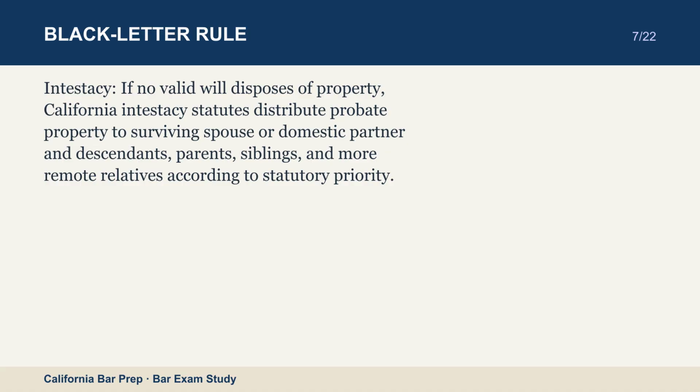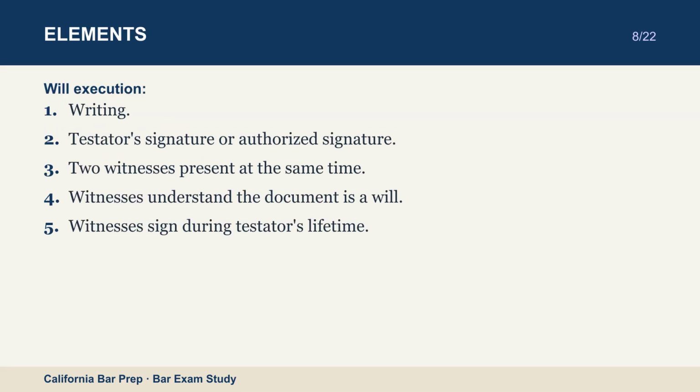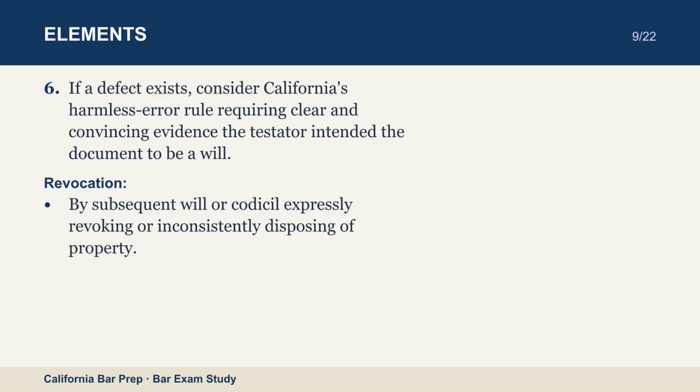Will execution. Writing. Testator's signature or another's signature at the testator's direction. Two witnesses present at the same time. Witnesses understand the document is a will. Witnesses signed during testator's lifetime. If a defect exists, consider California's harmless error rule requiring clear and convincing evidence the testator intended the document to be a will.